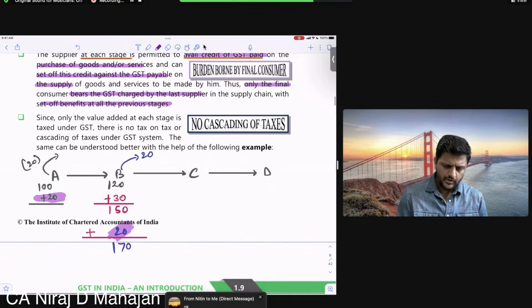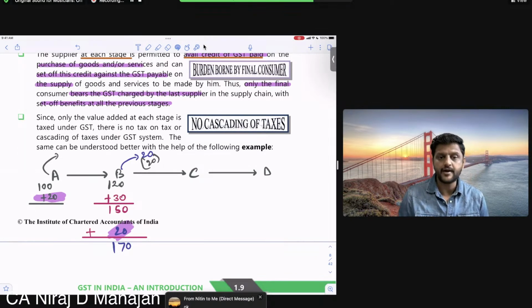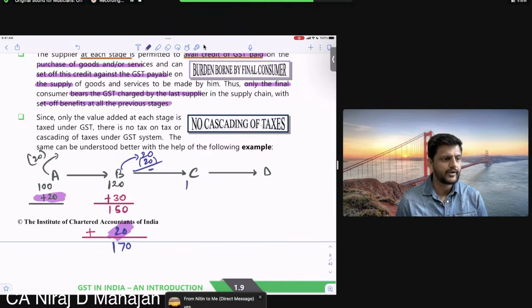Pay attention. So here the tax which B has already paid, of that B can get the credit. So is B as such paying any taxes? No. Clear to all of you? The material goes now to C at 170, for example.